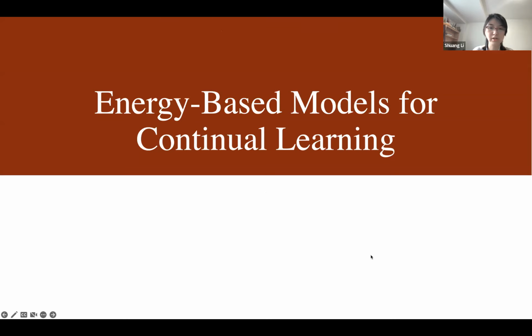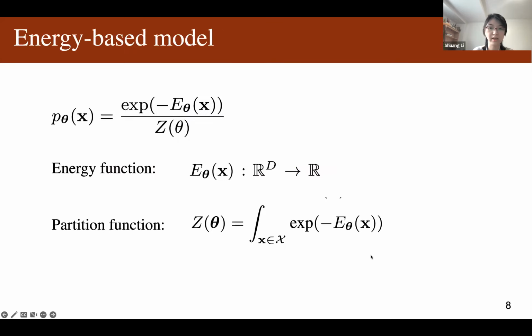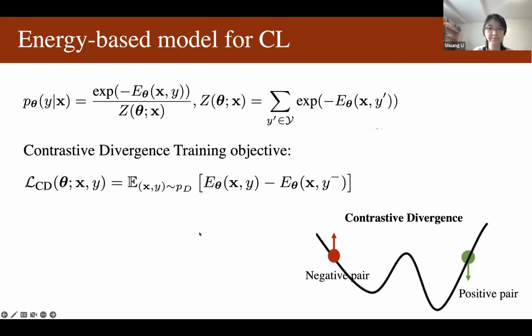In this work, we use energy-based models to solve the continual learning tasks. Here is the definition of the energy-based model. The energy-based model defines the probability of the data point X using this equation. E is the energy function. It is a neural network and is trained to output an energy scalar. And Z is the partition function for normalization.